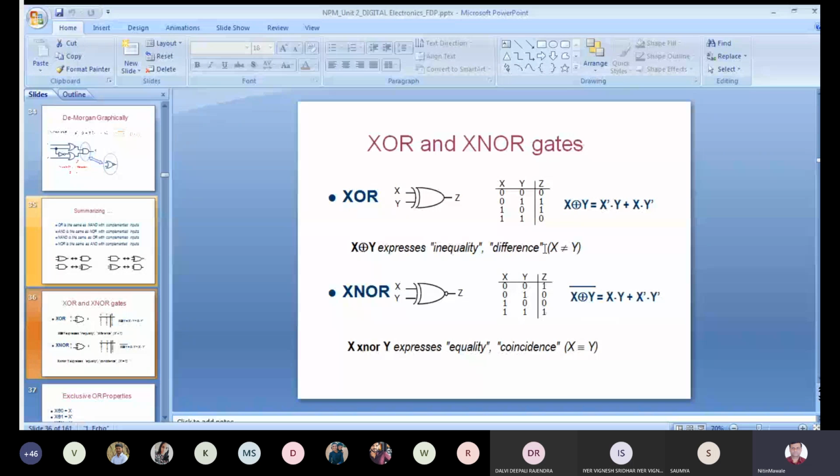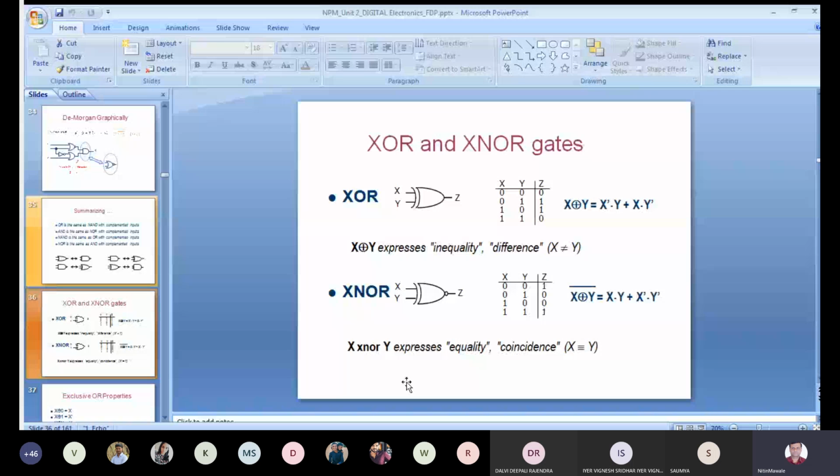Okay, in the first case the inner two rows are 1. In this case, as it is a complement of this, this is an XOR gate followed by NOT, so I am getting this XNOR gate. XOR followed by NOT is XNOR. So for its symbol, the output will be complemented. So you are getting it like this. Here for similar inputs I am getting output equal to 0. For dissimilar inputs I am getting output 1. But in this case, as it is a complement of this, for similar inputs I am getting output 1. For dissimilar inputs I am getting output 0. This is nothing but XNOR operation.